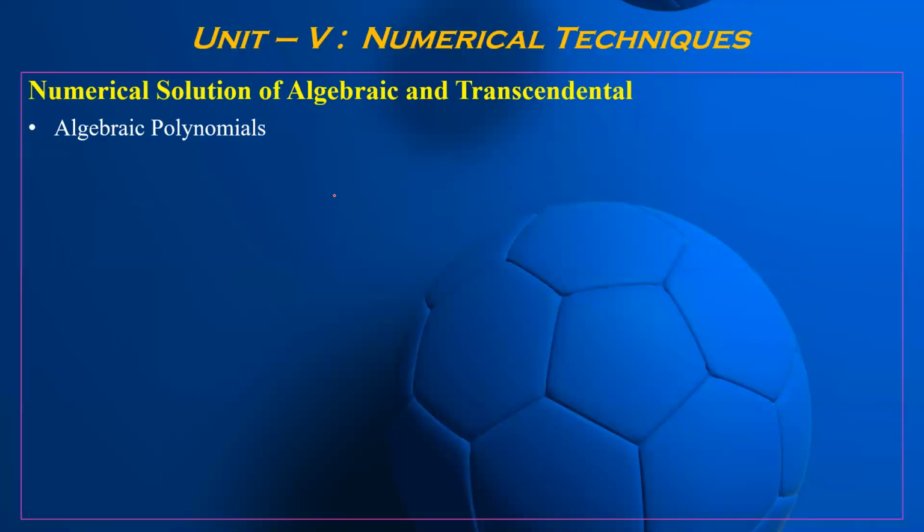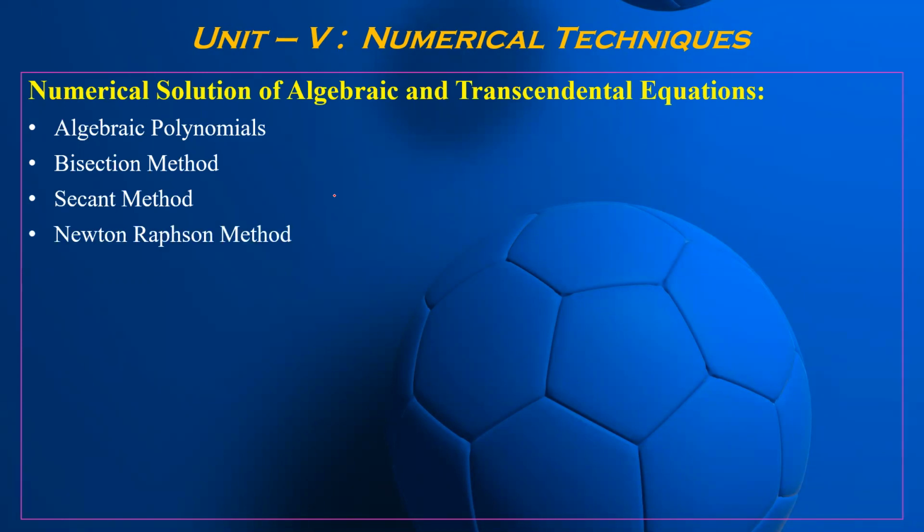we study about algebraic polynomials, numerical solution of... there are two parts of this unit. The first part is numerical solution of algebraic and transcendental equations, where we study how to solve algebraic polynomials. We have three methods: bisection method, secant method, and Newton-Raphson method.